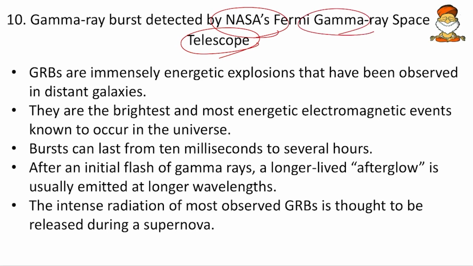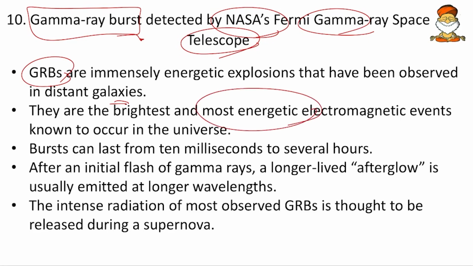So they have detected some gamma ray bursts, so bursting of the gamma rays. They are also called GRBs, or gamma ray bursts. They are immensely energetic explosions that have been observed in distant galaxies. Okay, so these rays are coming from the galaxies. They are the brightest and the most energetic electromagnetic events known to occur in the universe. So mark this as important: they are not exaggerations, they are factually correct.